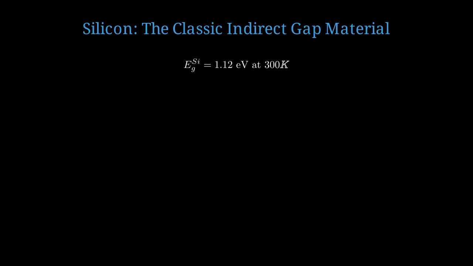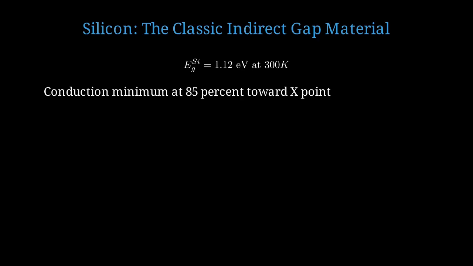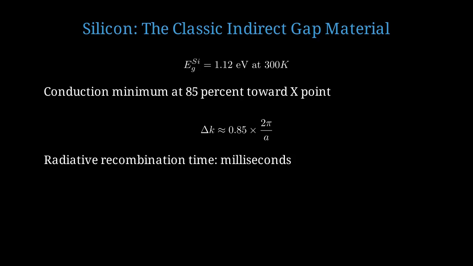Silicon has a bandgap of 1.12 electron volts at room temperature, corresponding to infrared wavelengths around 1100 nanometers. In silicon's band structure, the valence band maximum occurs at the gamma point, where K equals 0, but the conduction band minimum occurs at about 85% of the way toward the X point in the Brillouin zone. The momentum difference is approximately 0.85 times 2 pi divided by a, where a is the silicon lattice constant of 5.43 angstroms. Because of the indirect gap, the radiative recombination time in bulk silicon is on the order of milliseconds.